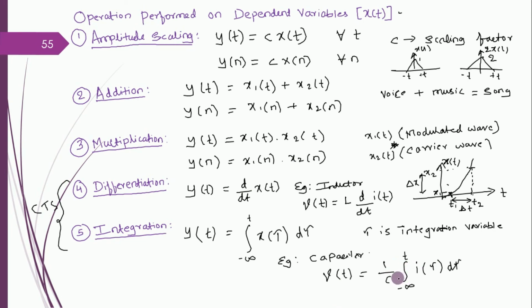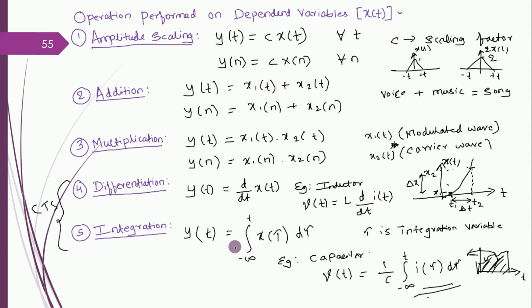Integration means how much voltage got stored in the capacitor is calculated by the current that you have supplied for the given amount of time. Think that you have supplied this much current. So I have to find the area under this curve. With this area under the curve calculation, I can find out the amount of voltage that got stored in the capacitor. Okay, this is one example. In electronics, this exists. Hence, in signals, we are learning integration.